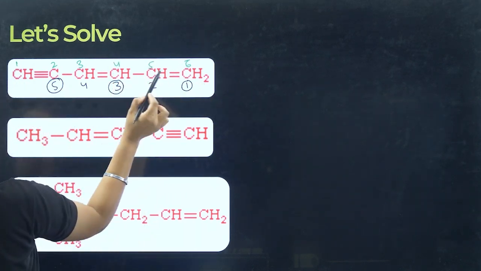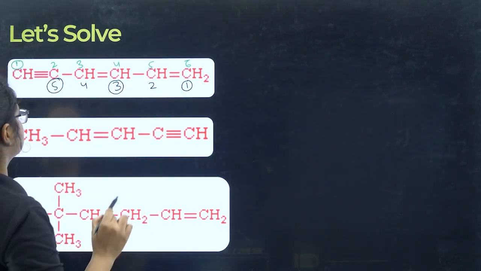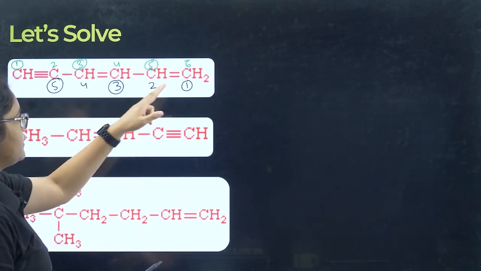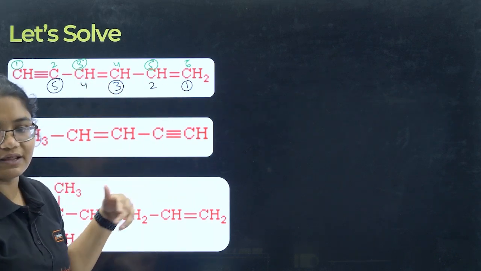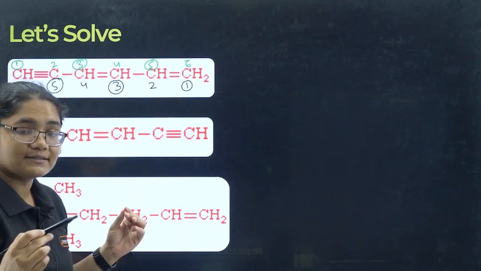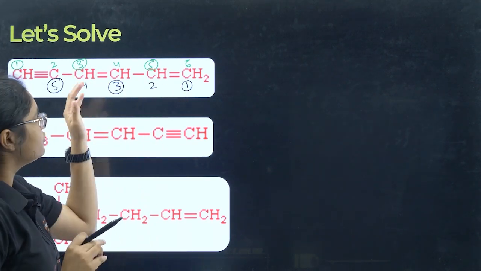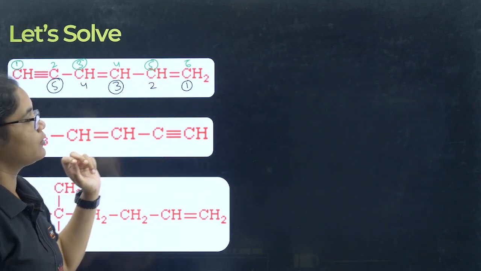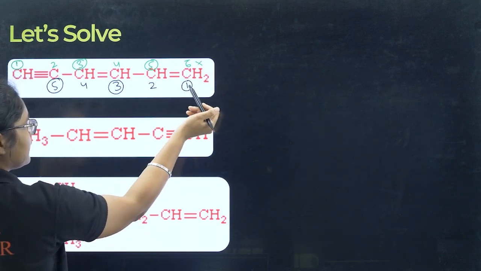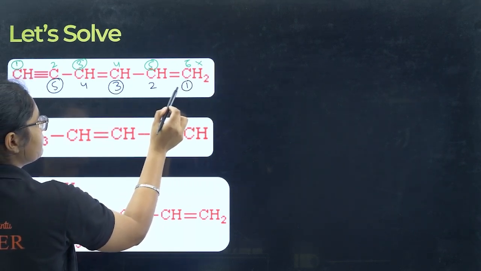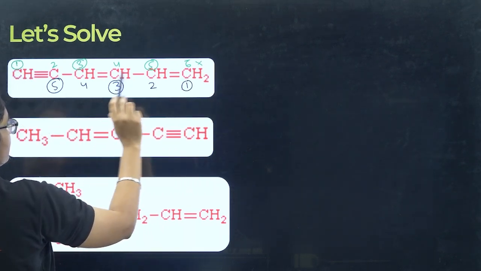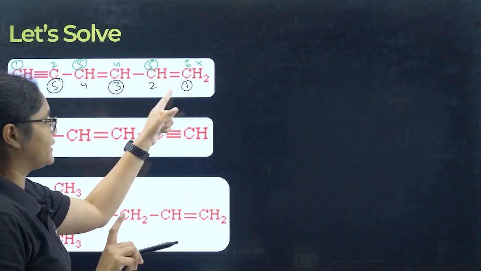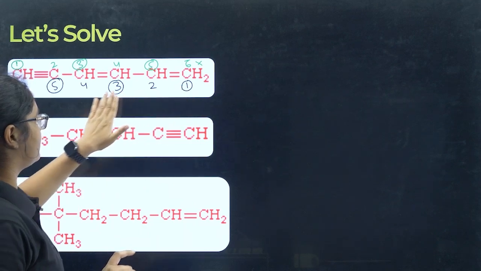Now if I number from this side, then I am getting it on first carbon, third carbon and on the fifth carbon. Now you see from both sides 1, 3, 5 and 1, 3, 5, so which is the correct one? If you are getting the same number from both sides, then you should give more priority to the double bond. So if I go on this side, I am getting the double bond on first and third, and if I go from this side, I am getting it on third and fifth. So that is not correct. The double bond should get the lower number, so I have to number it in this way.